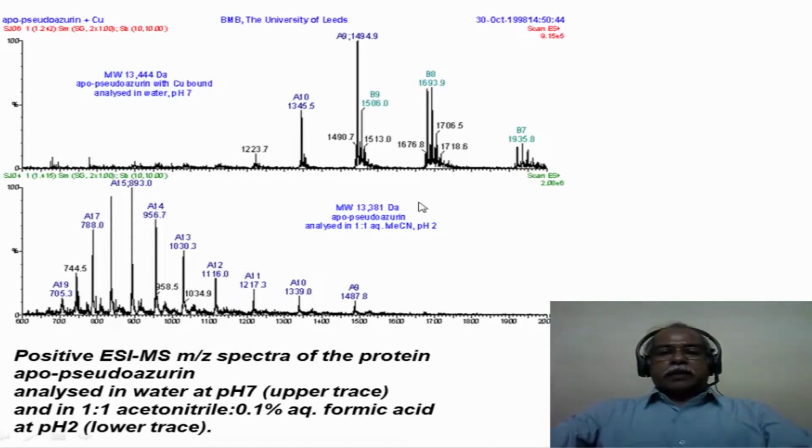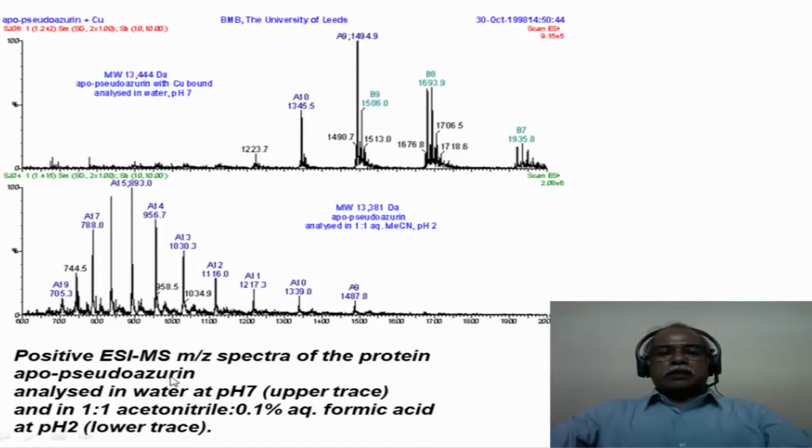In the case of pH 7, which is a neutral pH, you have fewer charges on the apoprotein. This is 7 charged, 8 charged, 9 charged, 10 charged species that you are going to have in this particular case.